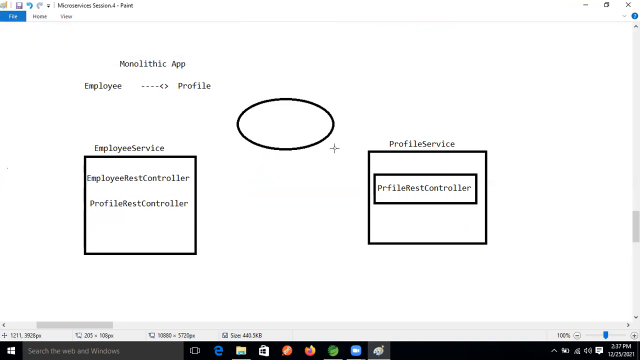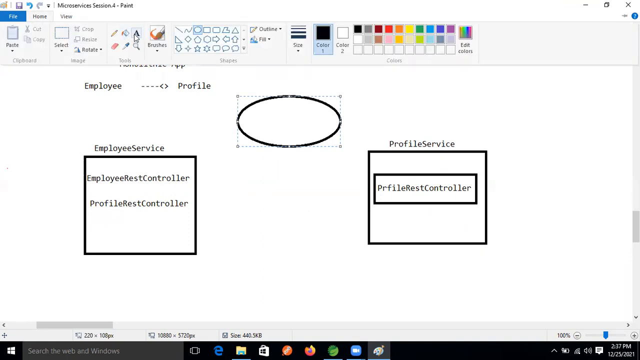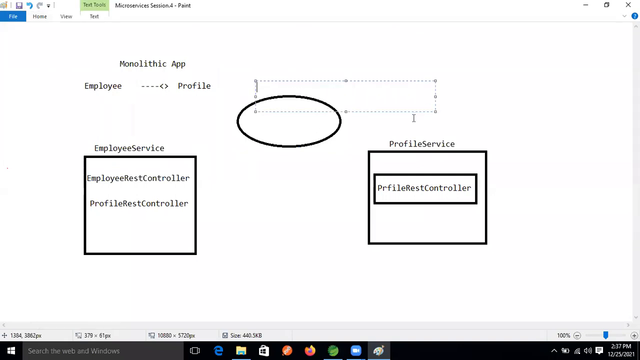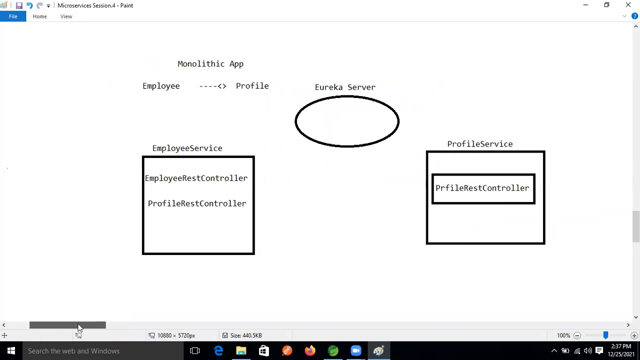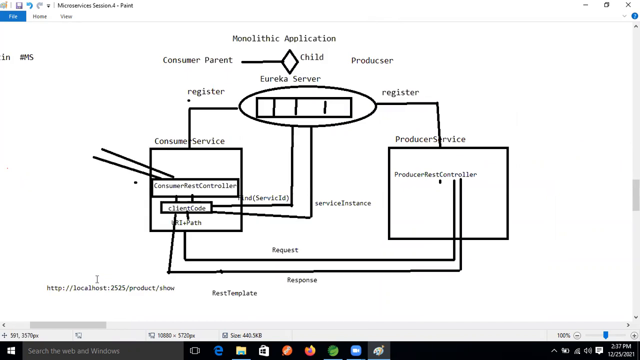Okay, so here the discovery server will be there, right? The discovery server is nothing but the Eureka server. Okay, good. So just focus on this area now, guys. Last time we saw that architecture. Whenever our client makes a request, it finds by service ID, right? Service ID.